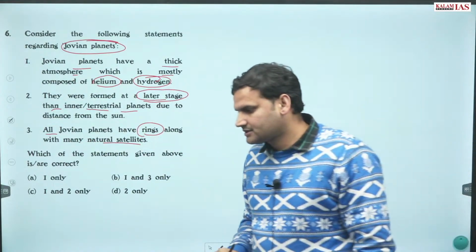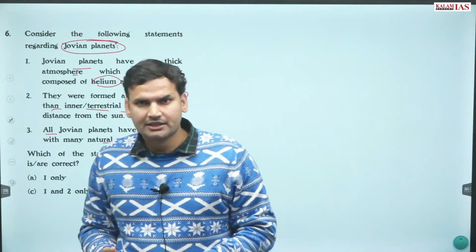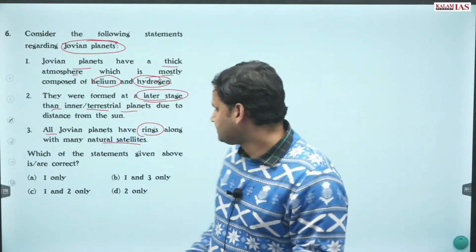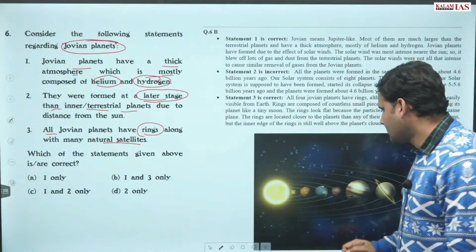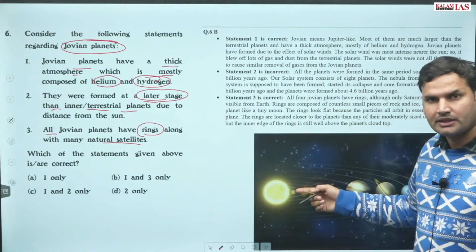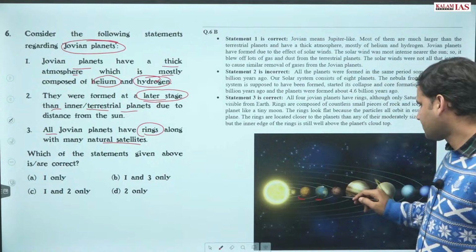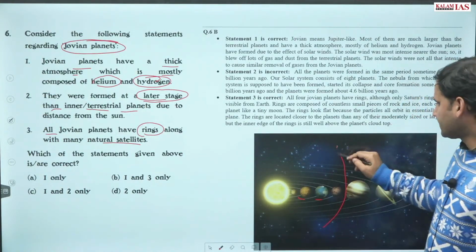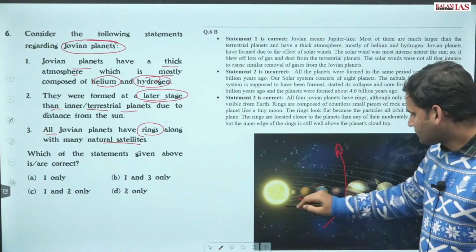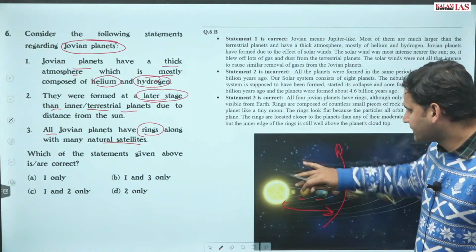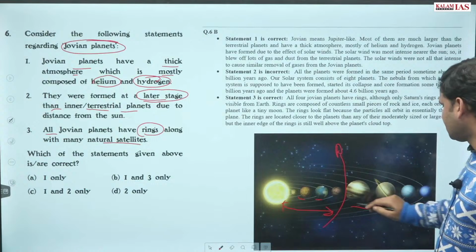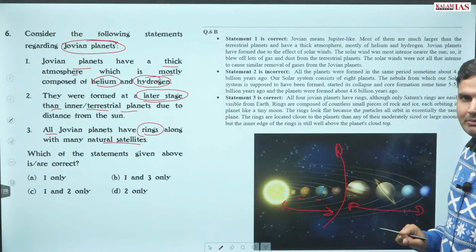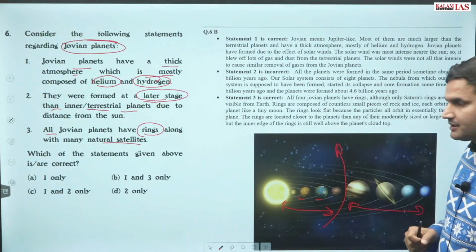What should be the correct answer? सबसे पहले inner और outer planet का concept clear होना चाहिए. So what we have? Mercury, Venus, Earth, Mars, Jupiter. But Mars और Jupiter के बीच में what we have? Asteroid का belt. These are considered inner planets या फिर terrestrial planets, and these are the outer or the Jovian planet. Jovian मतलब Jupiter like.